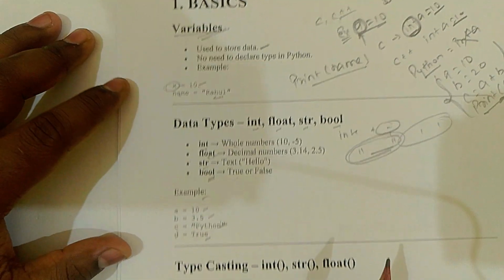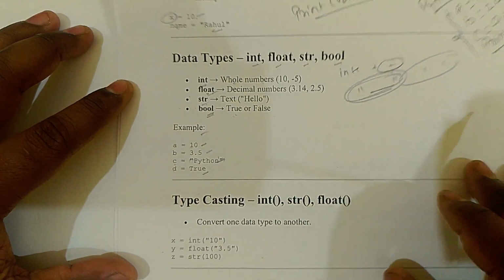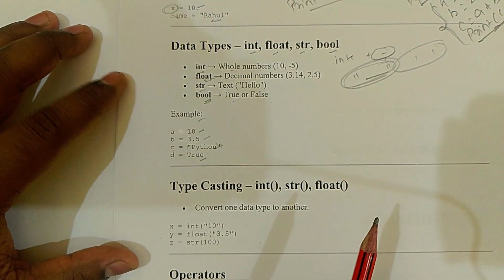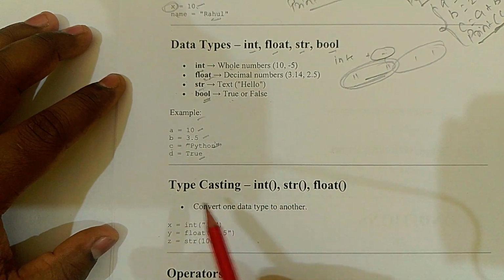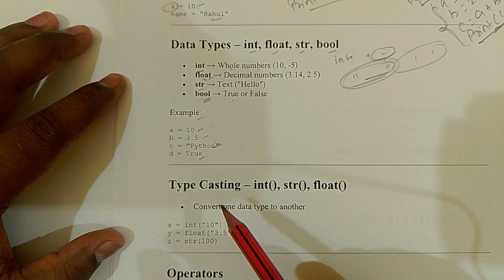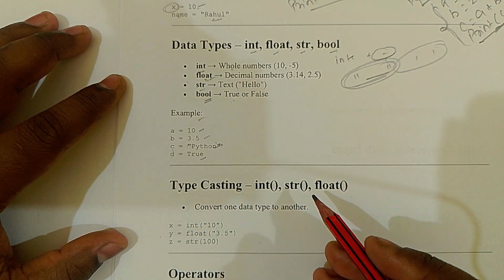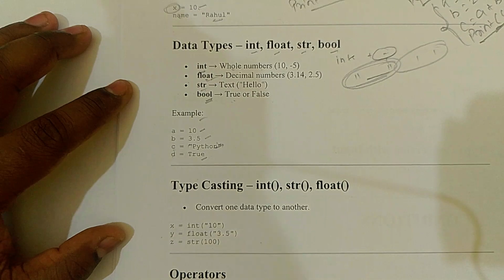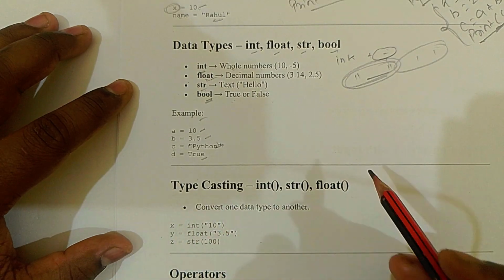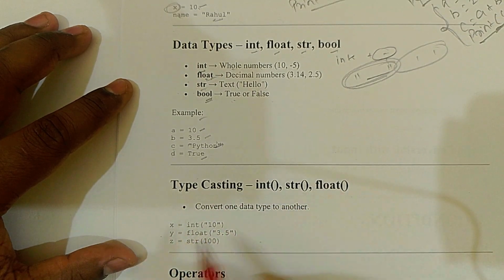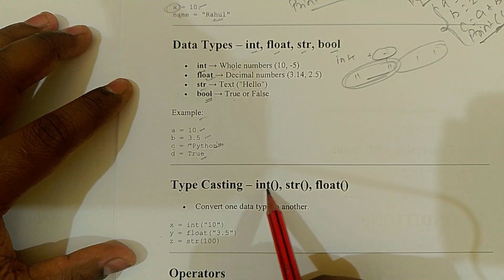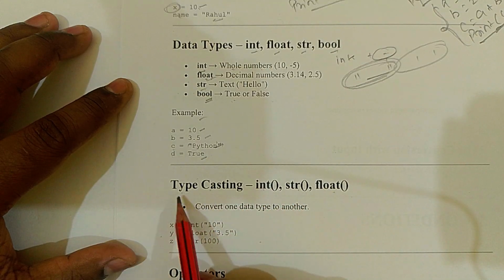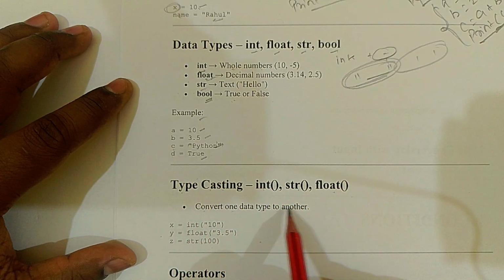If you take a bool, then true or false will be given as a result. Now we will proceed to typecasting. We will also learn about typecasting, and we are just going to define it. In typecasting, int, string and float. Typecasting means converting one data type into another.